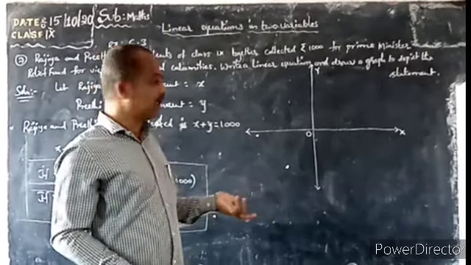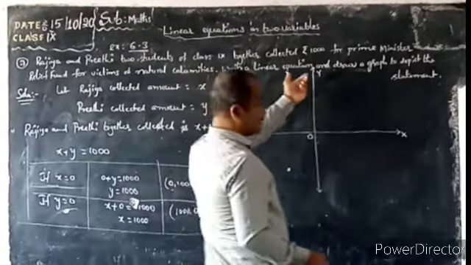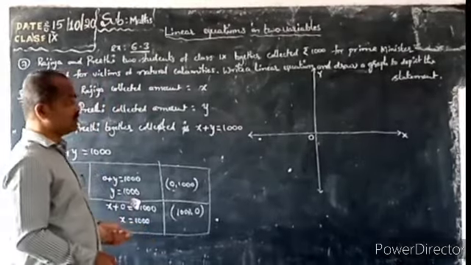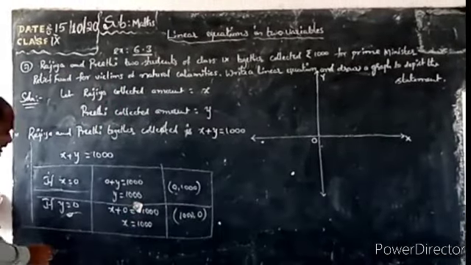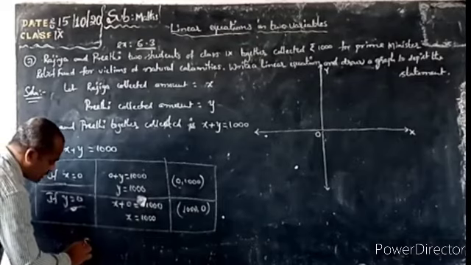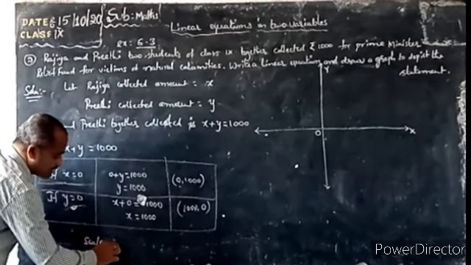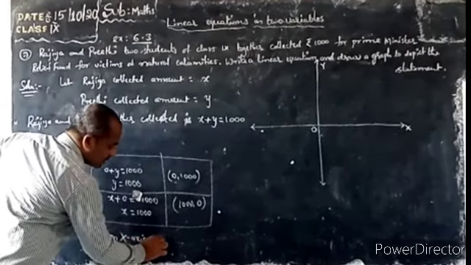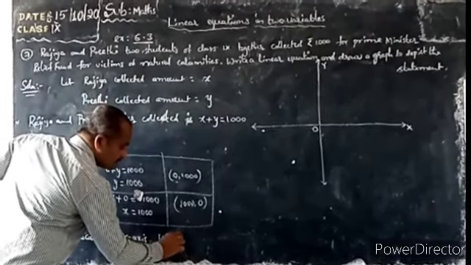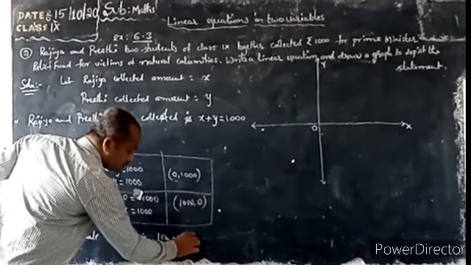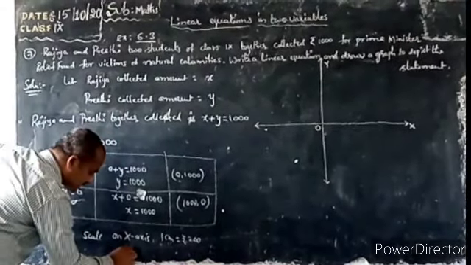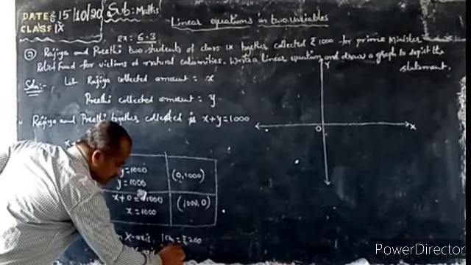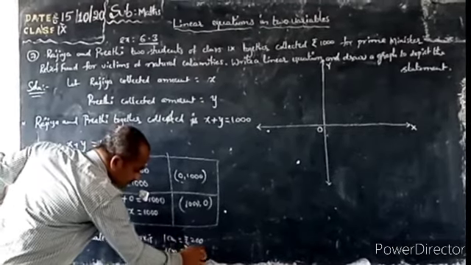100 or 200. Now I have less place, that's why I am taking 200. Before taking it like that, you have to mention the scale. You have to write the scale. On the x-axis, how much are we taking? 1 centimeter is taken as 200 rupees. On the y-axis also I am taking 1 centimeter equal to 200.